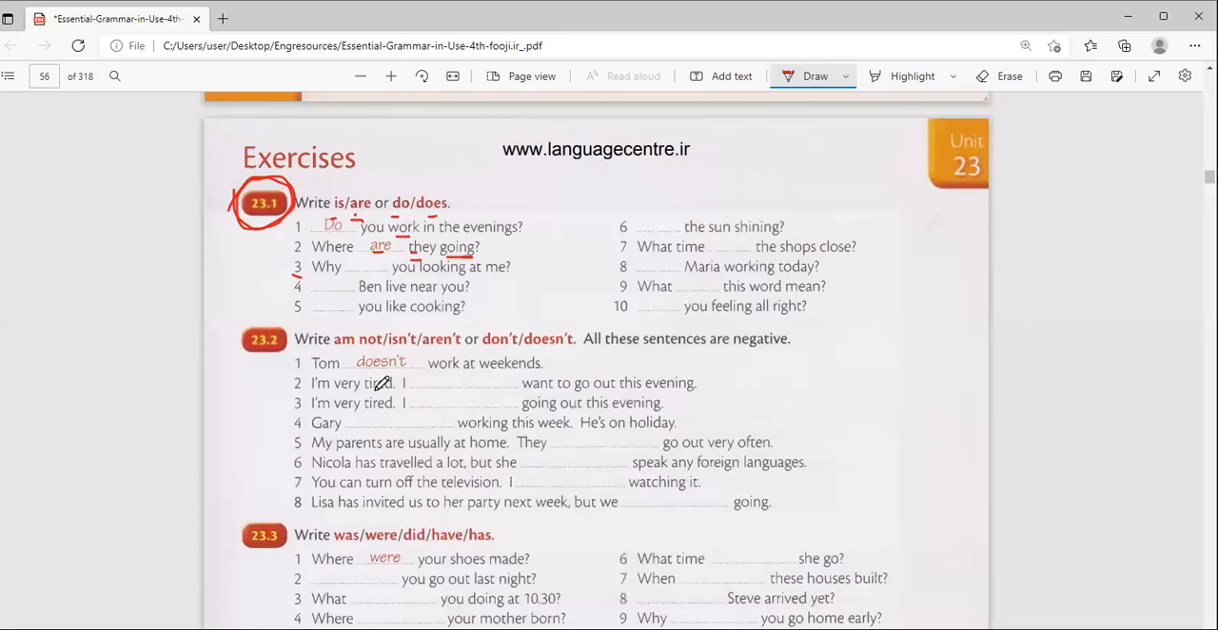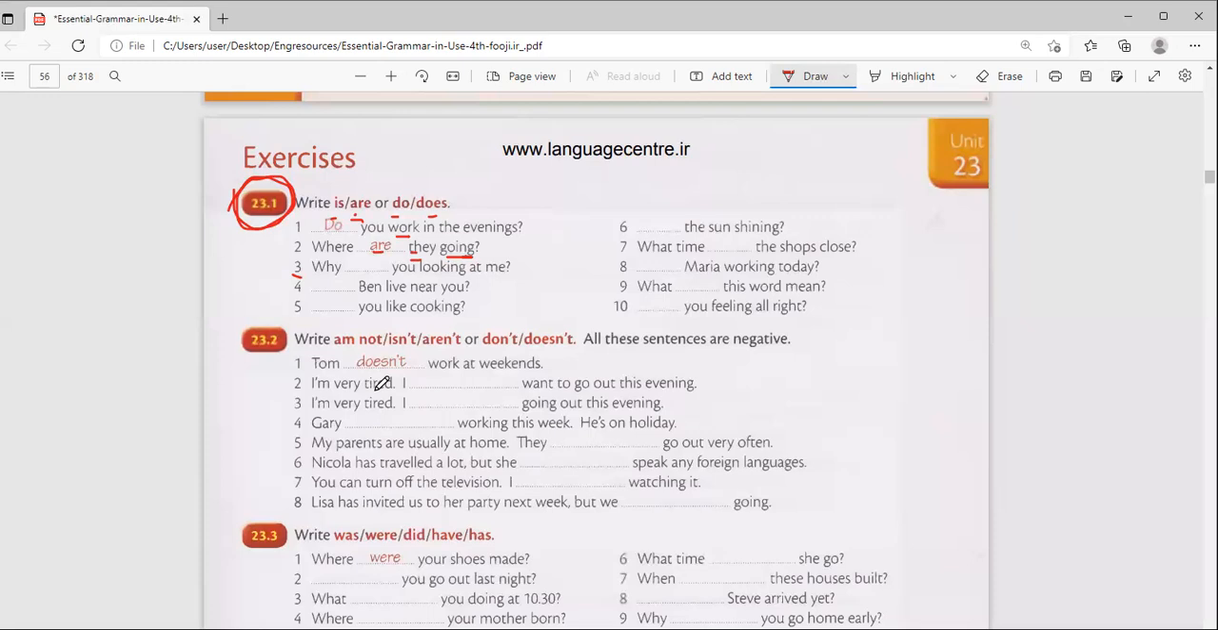Number 6, Hamid. I think, is the sun shining? Yes. Number 7. And what time the shop is closed? What time? That's the shop is closed. No, no, does. What time are the shops closed? What time are the shops closed?